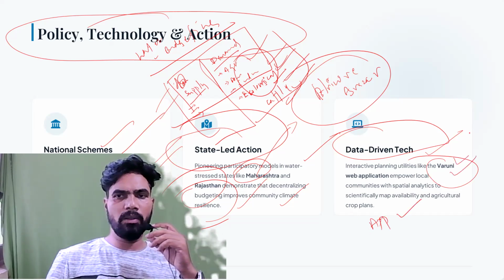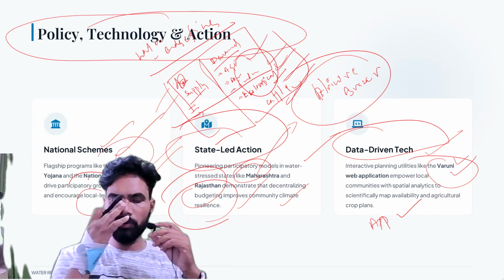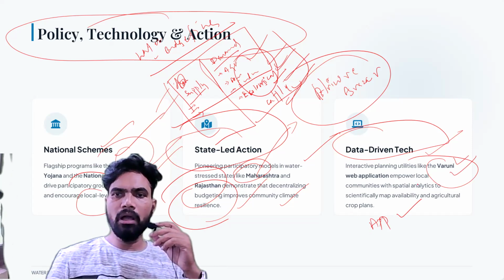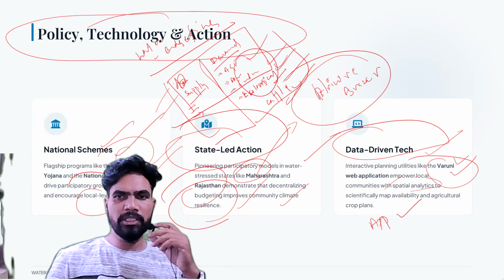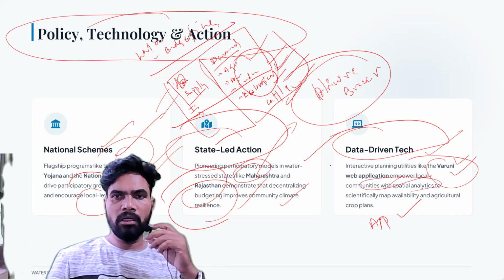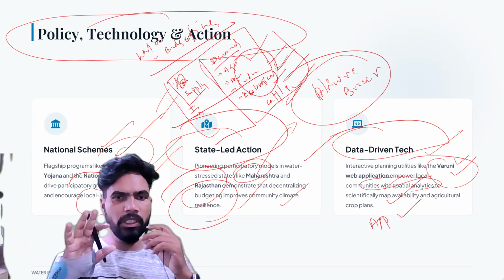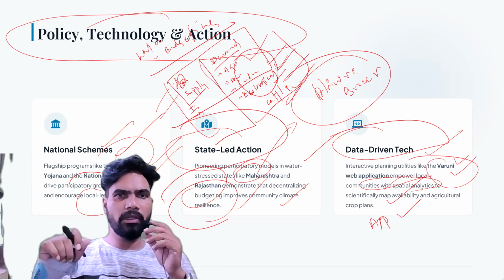We are going to study about this Varuni app also, and Atal Bhujal Yojana also we are going to study. Okay, you see, this application empowers local communities with spatial analytics to scientifically map water availability and agricultural crop plans. So, in this context, Varuni app becomes very, very important.